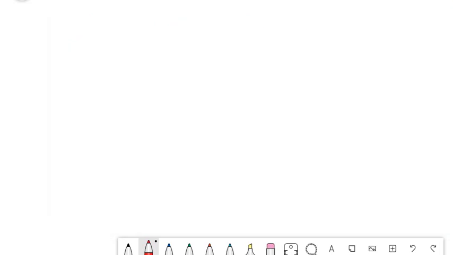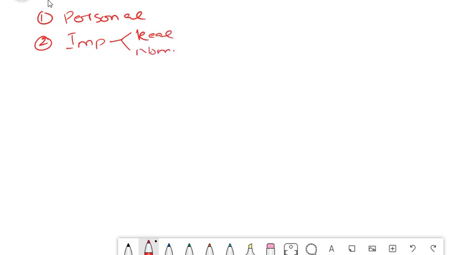So what we have seen now is the real account. The first thing that we saw here is your personal account, and the second thing that we saw was your impersonal account. Impersonal was again divided into two types. One was your real account, another was your nominal account, isn't it? So we covered a few journal transactions. Now, in order to make it simpler, we will cover a few more journal transactions, okay?